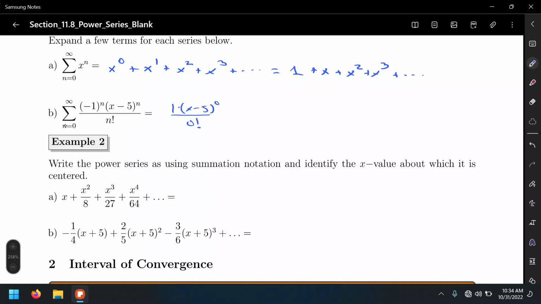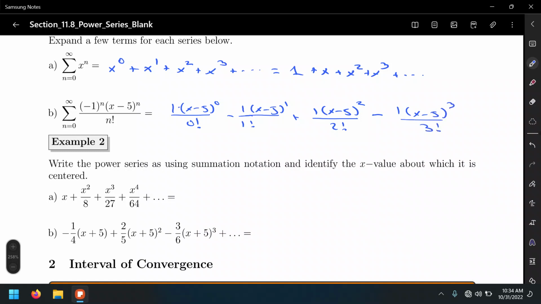And then for n equals 1, that's -1 to the first power, that's a -1, times (x minus 5) to the first over 1 factorial, plus 1 times (x minus 5) to the second over 2 factorial. And if the pattern continues, let me do one more. That's going to be minus 1 times (x minus 5) cubed over 3 factorial.